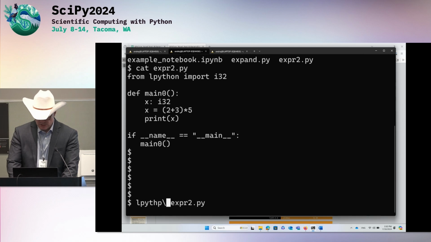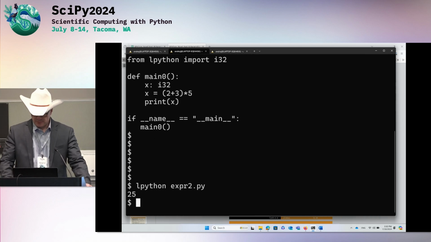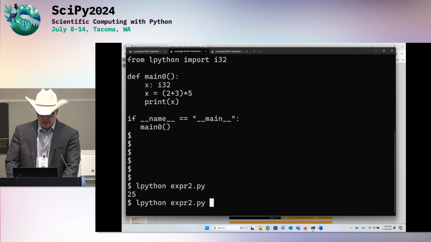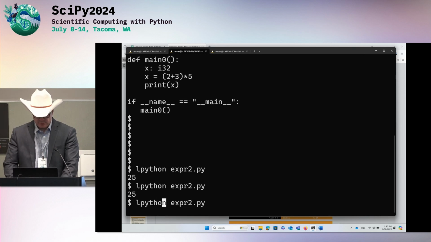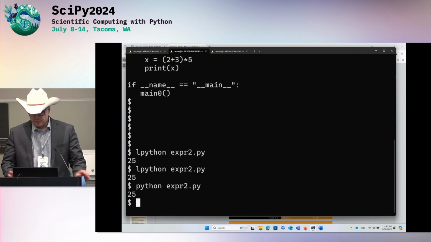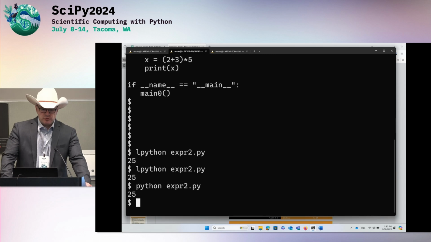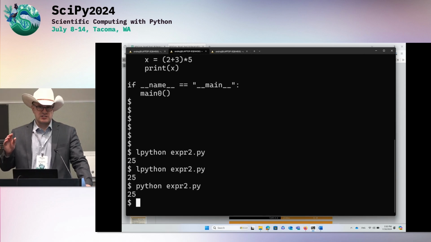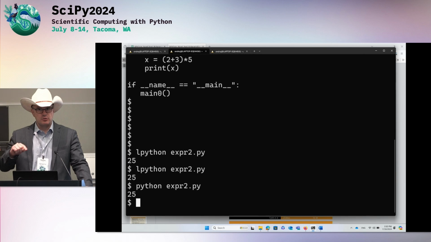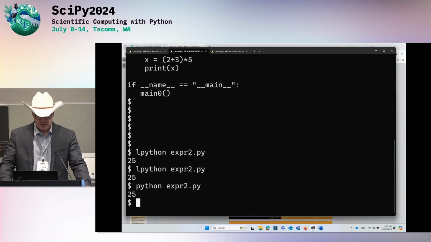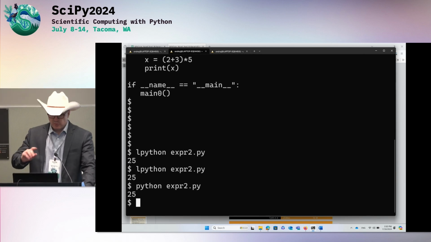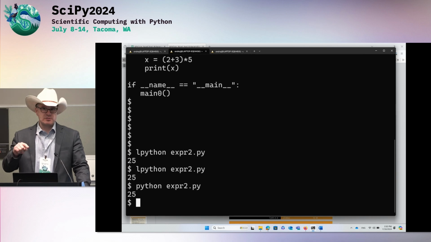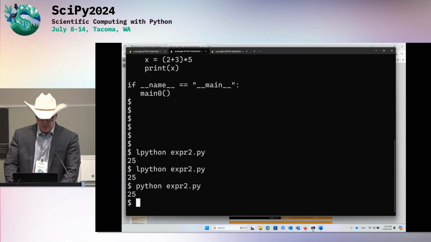You launch it just like you would Python, but you put L in front. It compiles it and runs it. That's probably not what you would expect. We can run it with Python too. So the first lesson is that anything that LPython can compile is a subset of Python, and so we guarantee it will run in CPython unmodified. If you compile something with LPython and it does not run in CPython, it's a bug that we have to fix.